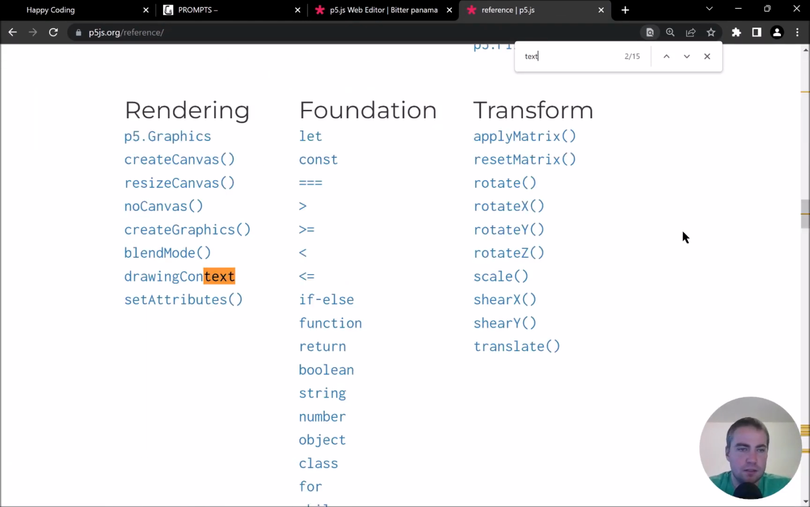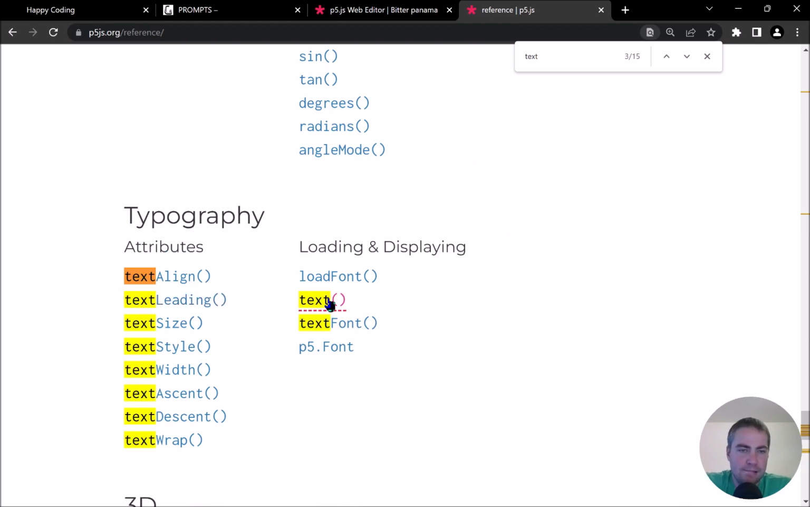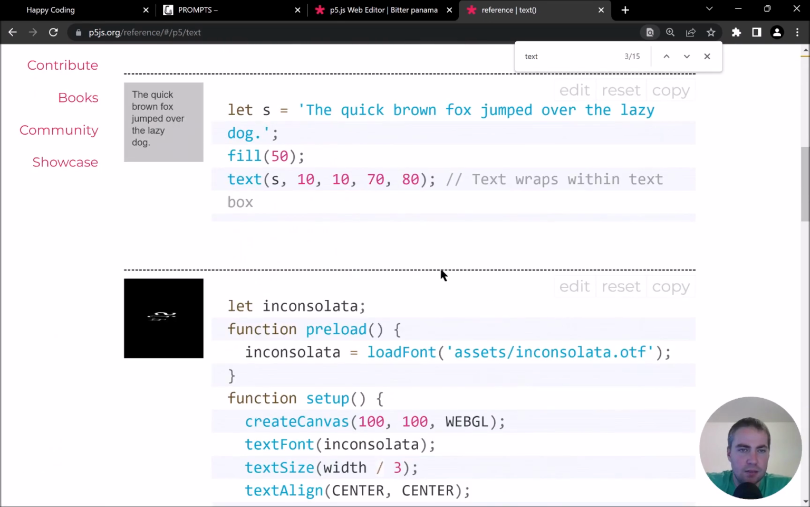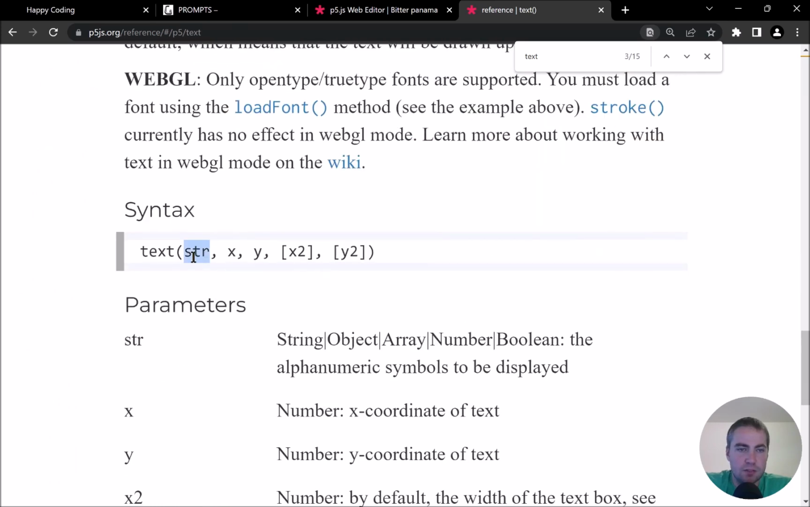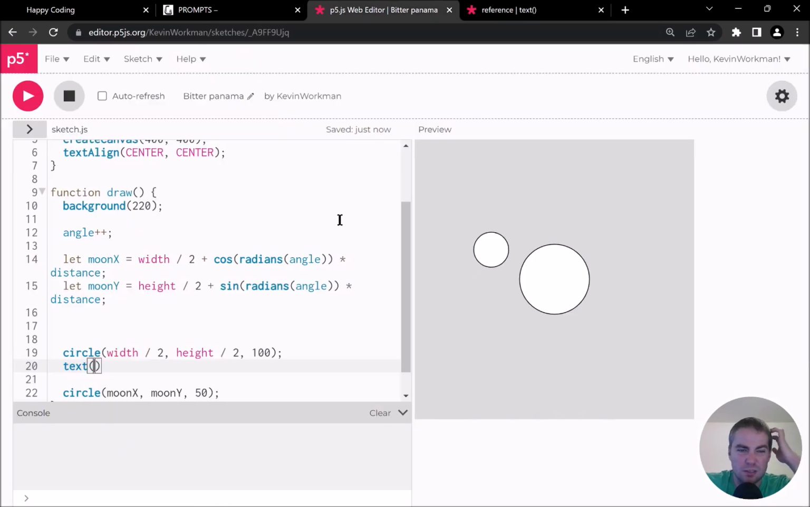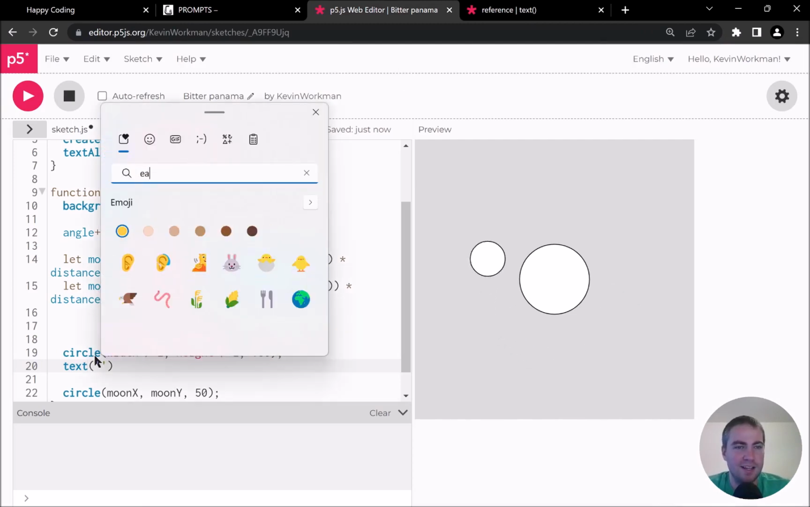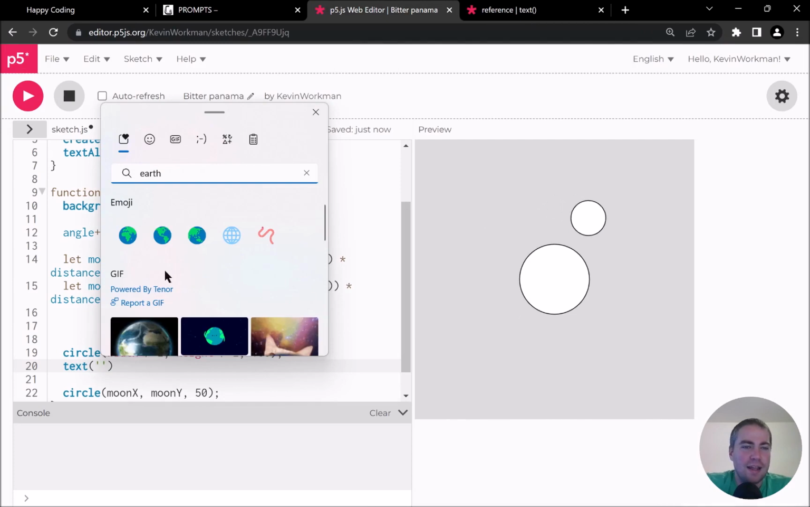So text here, and it takes what? It takes a string and then an x and then a y. Okay, and then a width and height, but mine will only be a single character, so that doesn't do much. And I already forgot what order they're in. So string first. So I'm going to have an earth emoji here.